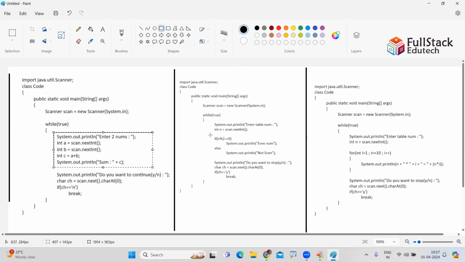In the second case, we wrote an if else block. In the third case, we wrote a for loop.